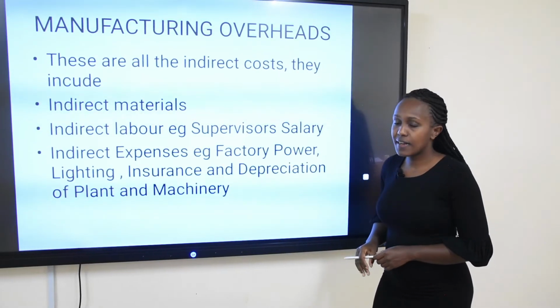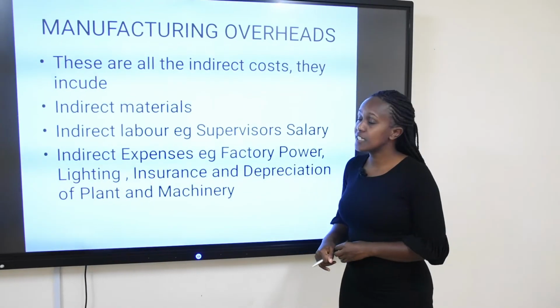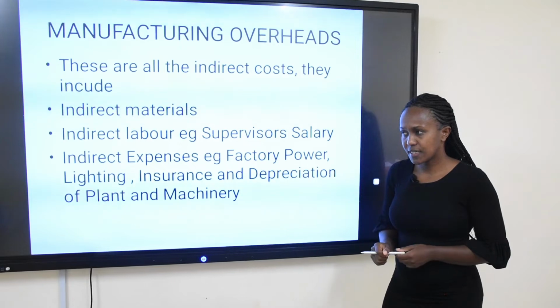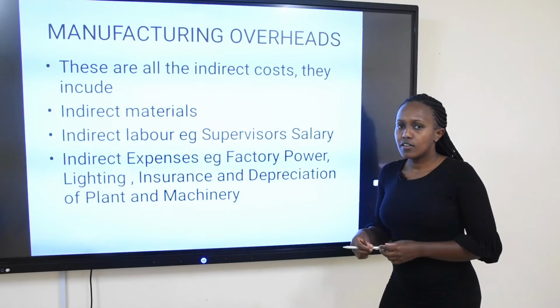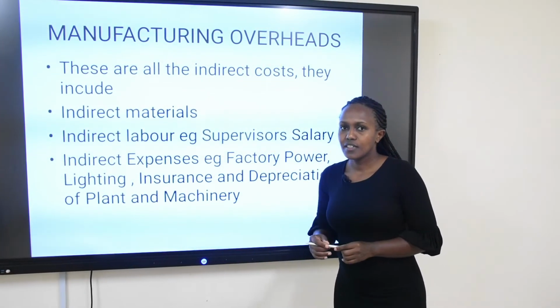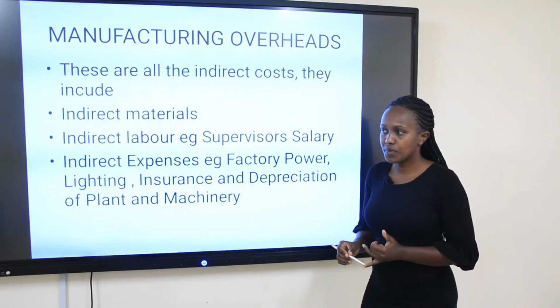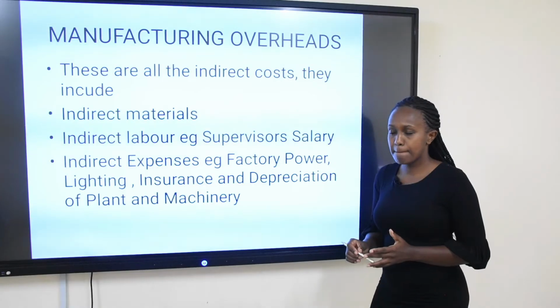Now, another terminology is manufacturing overheads, or simply overheads, or factory overheads. These are all the indirect costs. The indirect costs would be indirect material and also indirect labor.